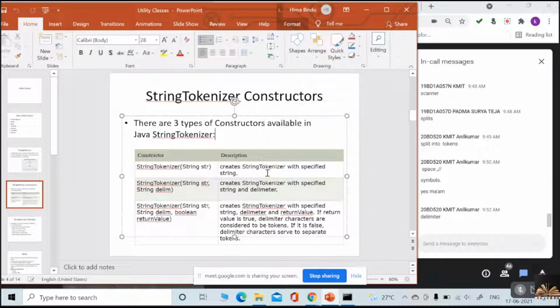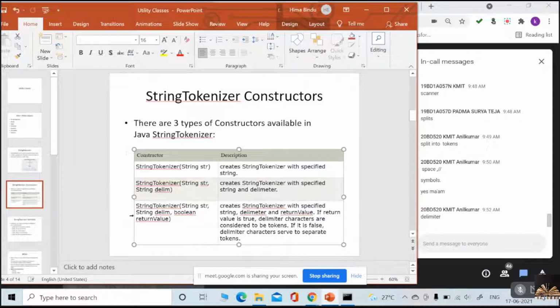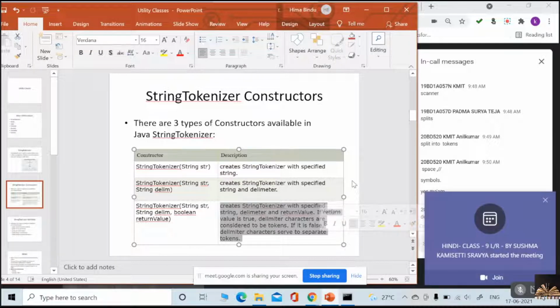So it creates a StringTokenizer with the specified string and a delimiter. Now read the third constructor. It takes three parameters. The first is the string, the second parameter is the delimiter, and the third one is the boolean value. Understood now? What that boolean value is going to do, just read this, and we will see the output in the program, and what happens while executing our program. Just have a read of this statement.